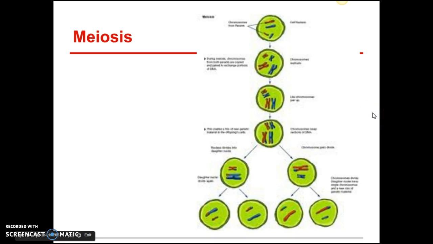Which is really important, because when we're going through sexual reproduction, you can only have each parent pass half the genetic information, to get an offspring that has all the genetic information, okay? So you have half your genetic information from your mom and half from your dad. In each one of those gametes, those sex cells, it had half of the information for you. We wouldn't want to have all of mom's information and all of dad's information. That would be too many chromosomes for you.